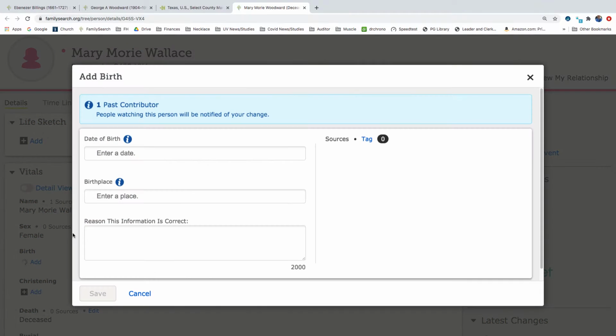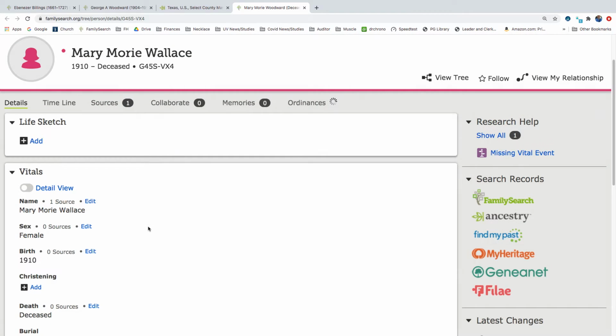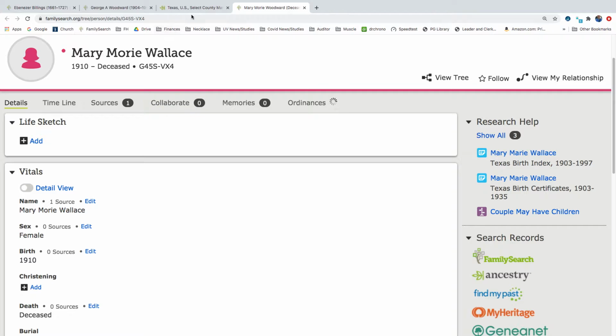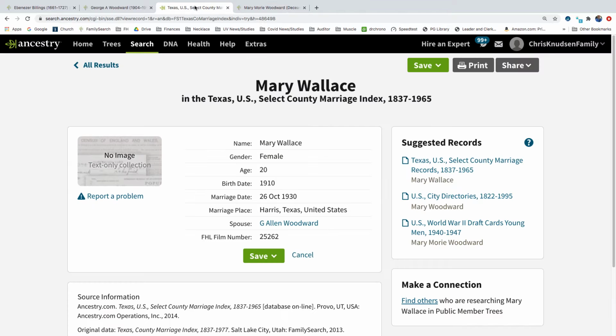And birth year, we have 1910 from the marriage record. And let's go ahead and add that marriage record. So we've got Mary Wallace marrying G. Allen Woodward. I'm just going to highlight this.